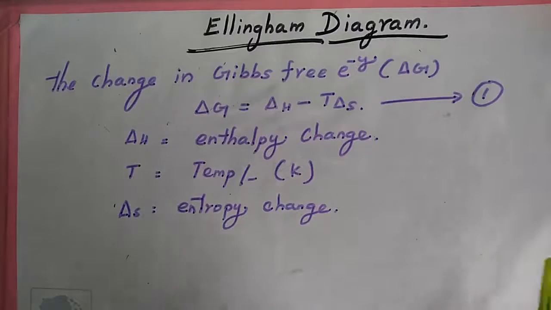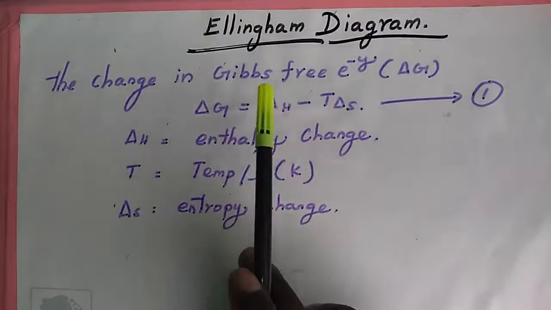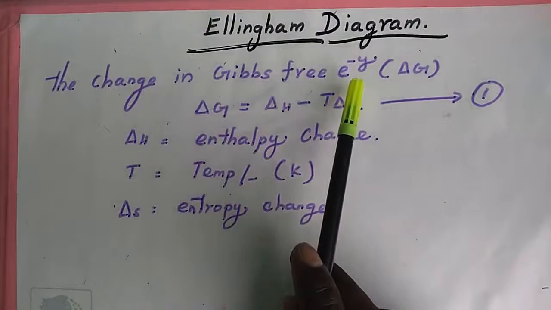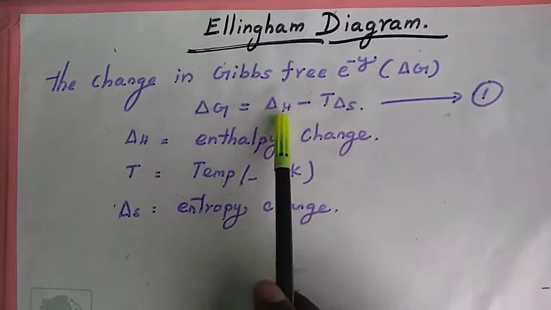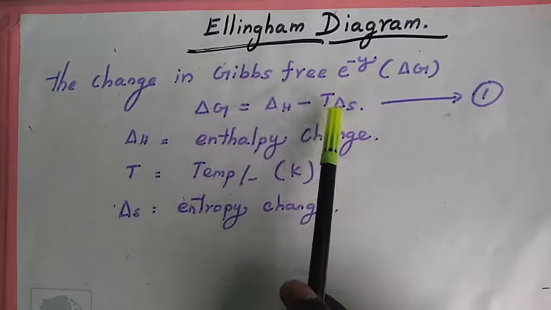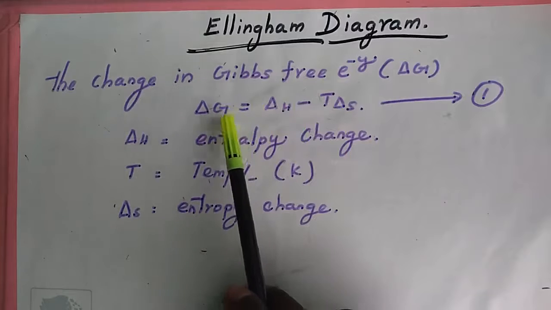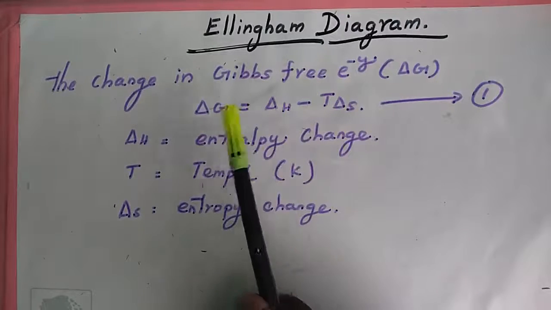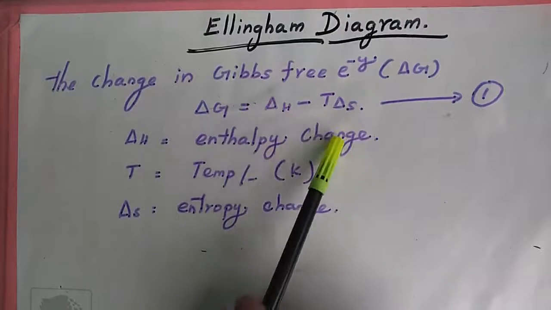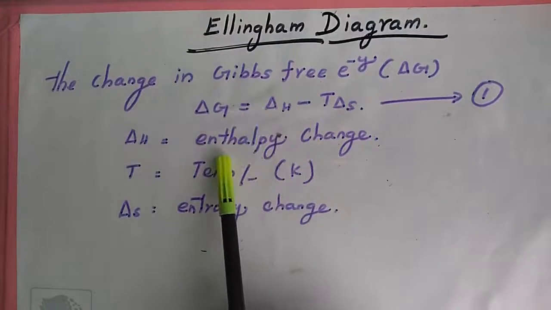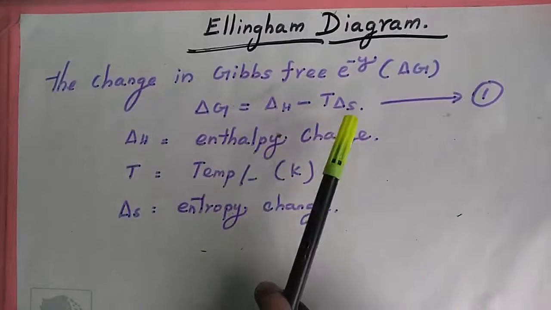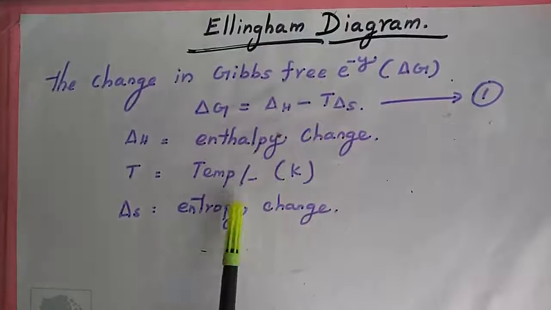Listen very carefully, it's an important question. The change in Gibbs free energy, del G equal to del H minus T del S. Del G is Gibbs free energy, del H means enthalpy change, T means temperature in Kelvin, and del S means entropy change.